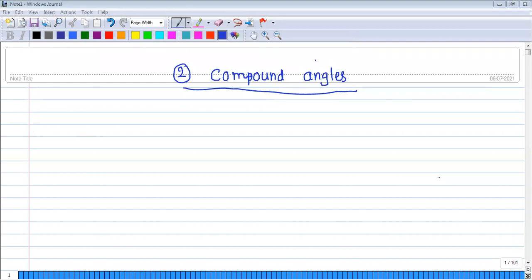So first point. What is meant by the compound angle first of all?